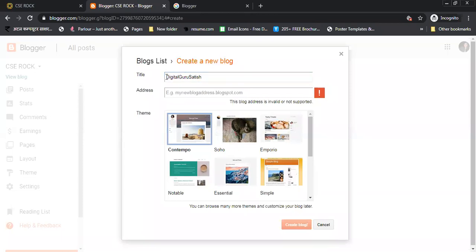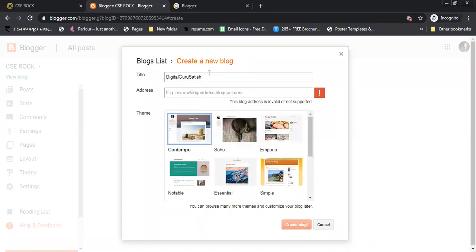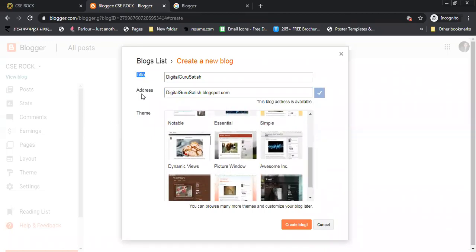The name of the blog is Digital Guru Satish. You can keep your name, and you can see here the example, my new blog address .blogspot.com. So Digital Guru Satish, I am pasting here .blogspot.com. Checking whether the blog address is available. Yes, that is available. And now the theme selection is the third process. First you need to choose a title, then you need to create your own address like this, and in third position you need to select a theme.